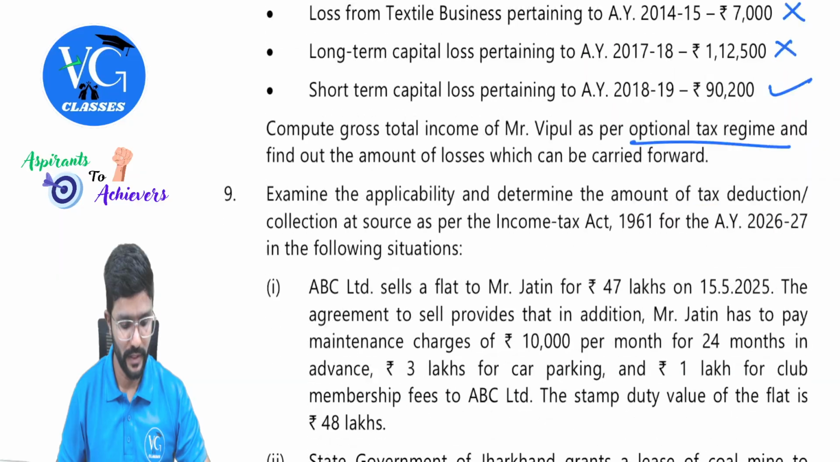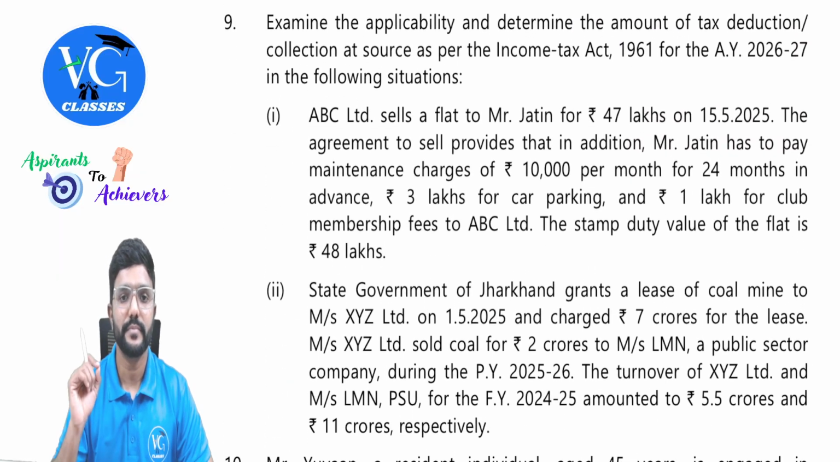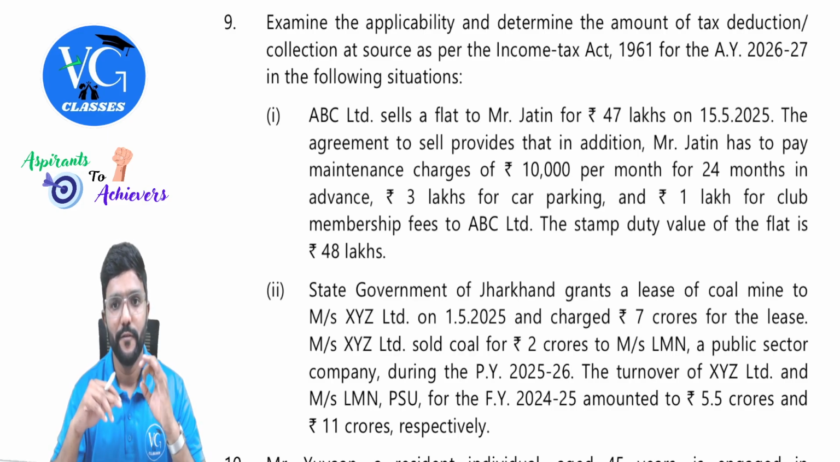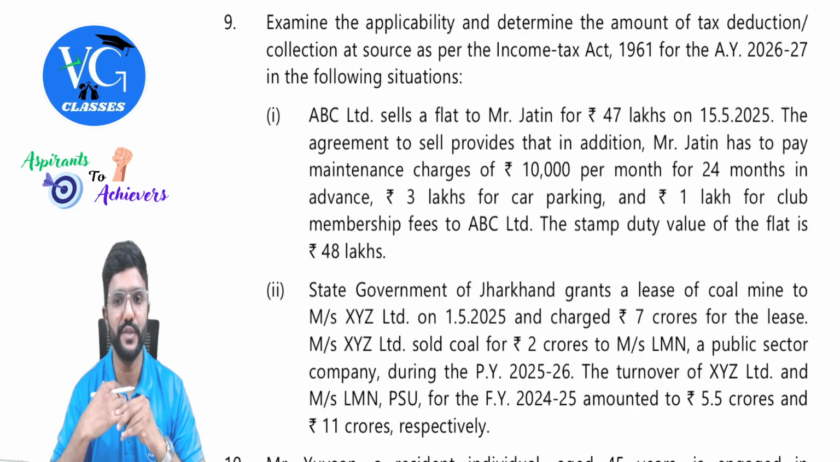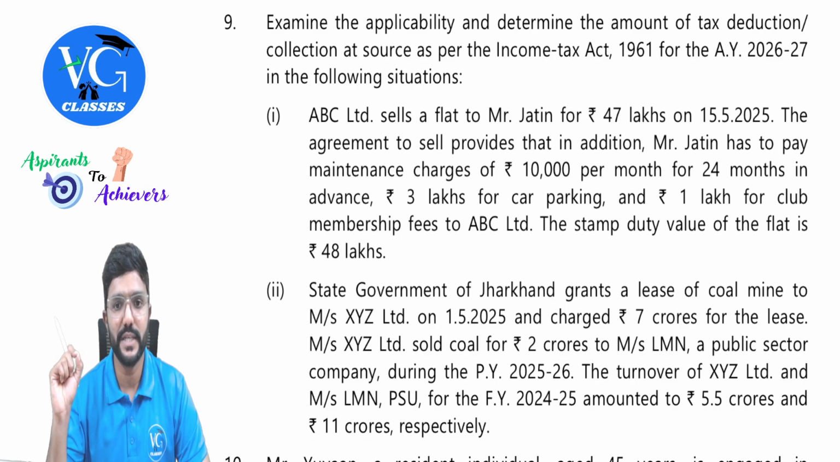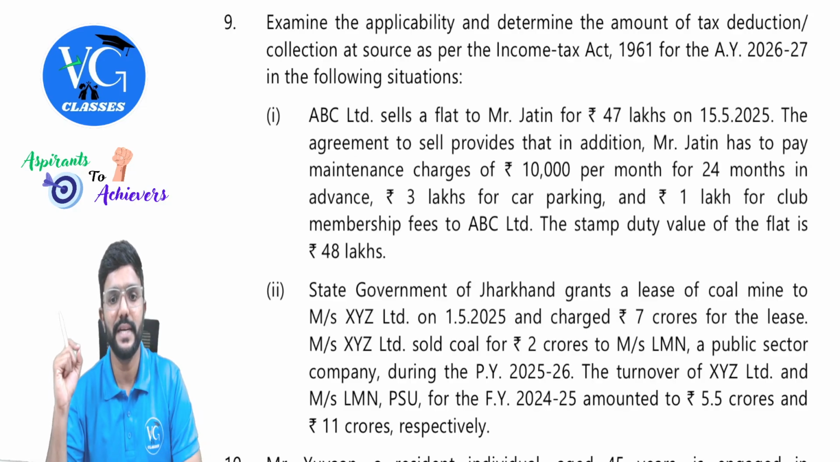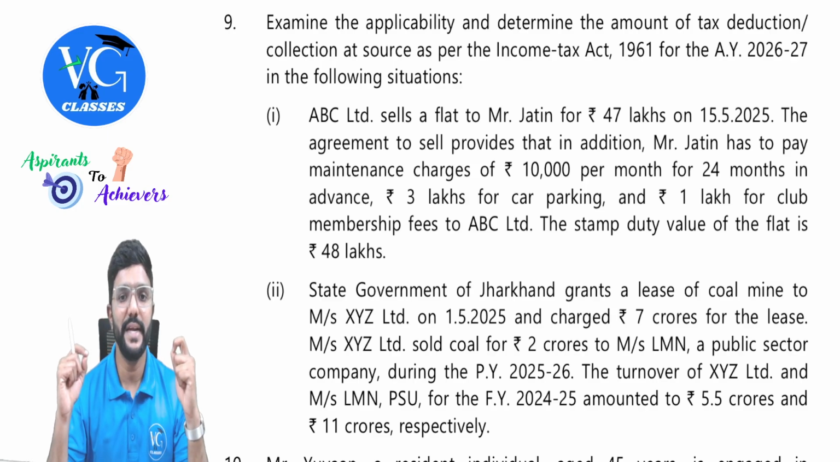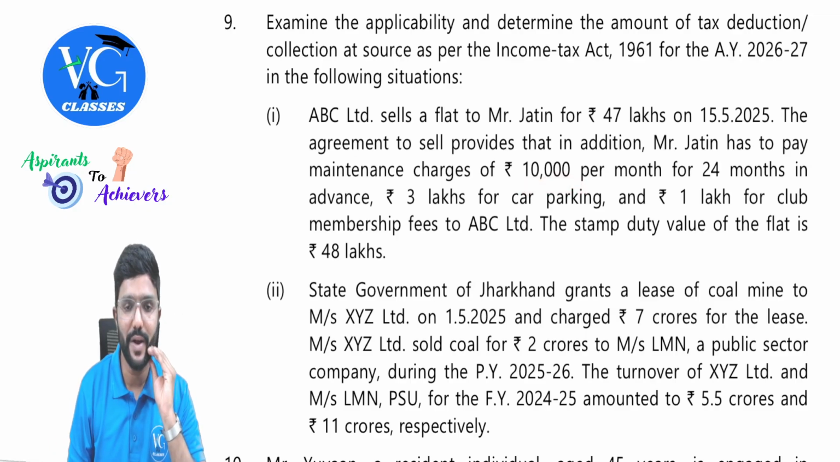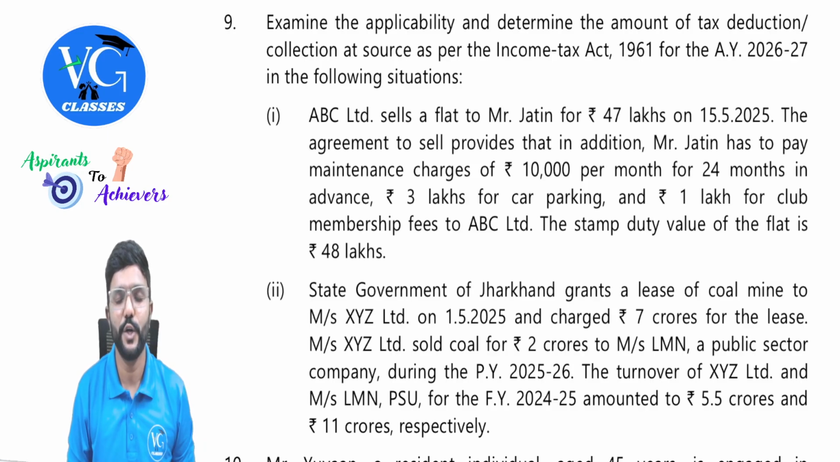Done. Next, moving on to question number 9. Examine the applicability and determine the amount of tax deduction or collection at source as per the Income Tax Act 1961 for the assessment year 26-27 in the following situations. First one. ABC Limited sells a flat to Mr. Jatin for 47 lakhs on 15th May 2025. The agreement to sell provides that in addition, Mr. Jatin has to pay maintenance charges of 10,000 per month for 24 months, that is 10,000 into 24, in advance, 3 lakhs for car parking and 1 lakh for club membership fees to ABC Limited.